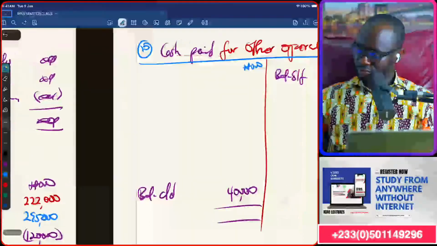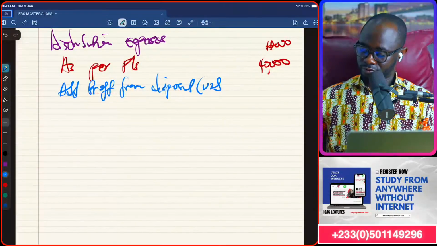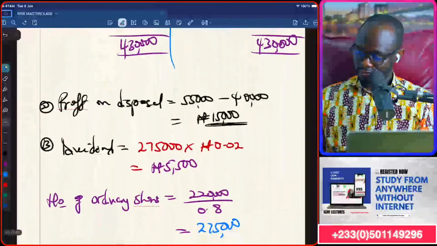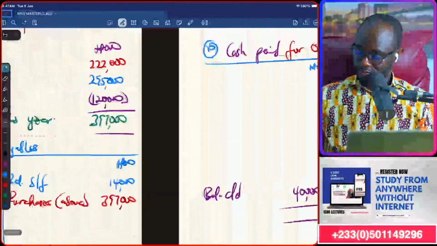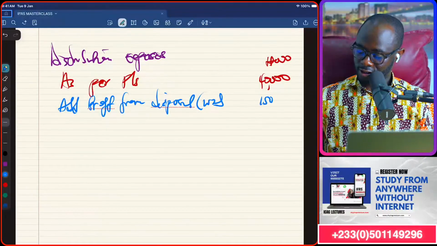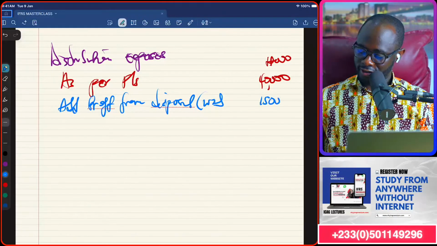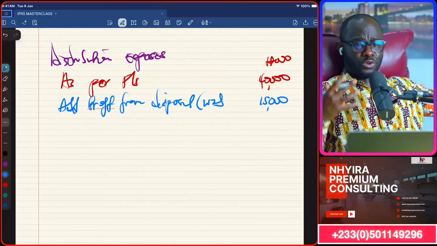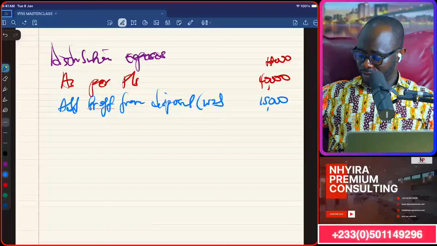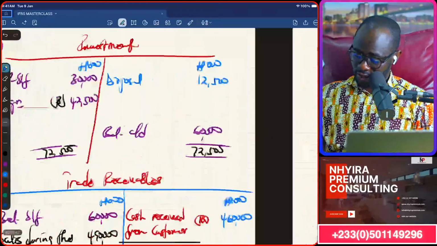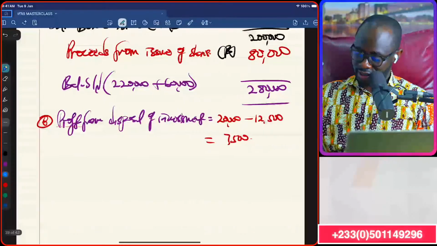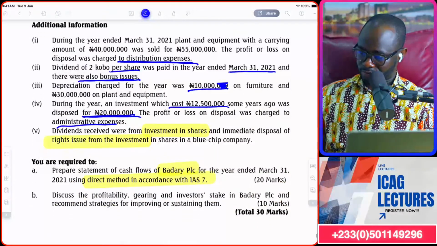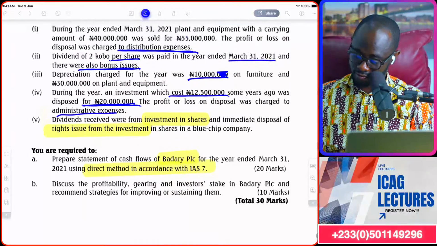So working 2, 15,000. Yep. So you have to know what was done, because it was profit and they say charged against distribution cost. So it reduced the distribution cost, so we have to add it back. What else? There was another thing we sold that they said was adjusted for somewhere. The investment. Where was it adjusted for? Let's see.